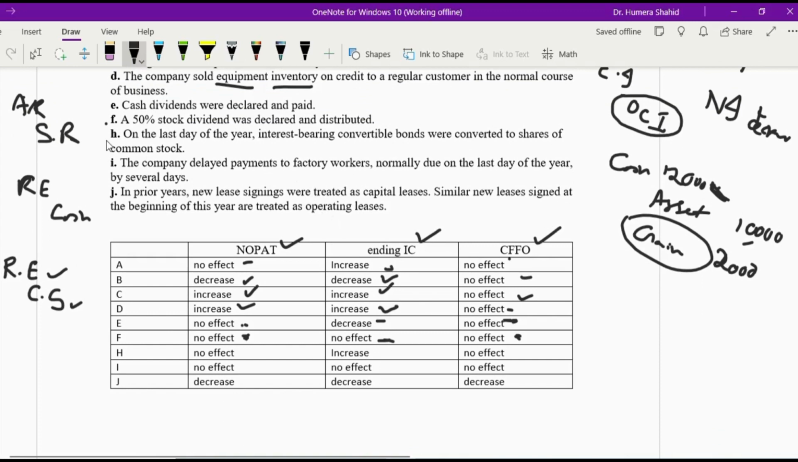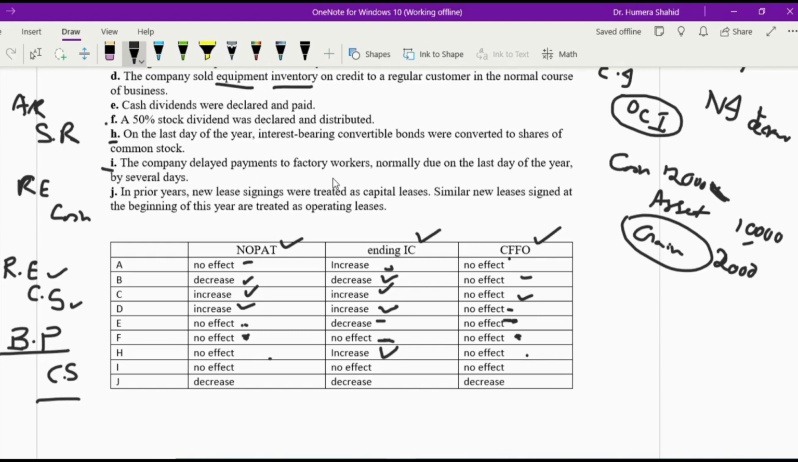On the last point, number H, on the last day of the year, interest bearing convertible bonds were converted to the shares of the common stock. So what will happen? Bonds payable will get debit, common stock will get credit, liability will decrease, equity will increase. So that's why I'm writing increase here. Nothing other is affected. Moving on towards point number I.